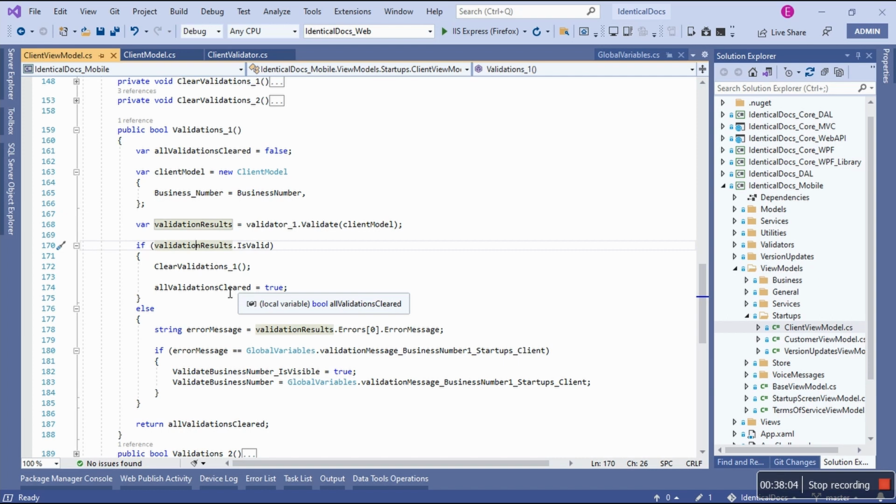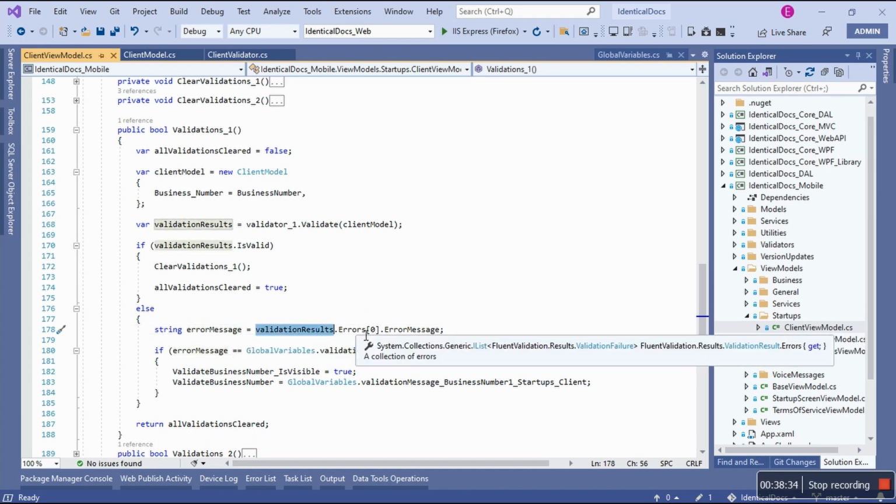And then if the result says it's valid, what's important is I'm going to say yes, the validations are cleared. And then I'm still going to clear the validations, meaning remove the control that's responsible for showing the error message for this specific rule. Then I'm going to skip this else, and I'm going to return true for all validations cleared, yes. Else, if this is not valid, meaning that we have an error, here I have a string error message. Out of those results, I can get the very first error message, because it's a list, to say, give me an error message.